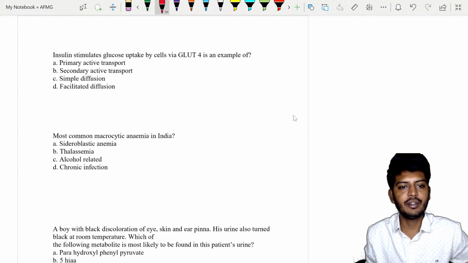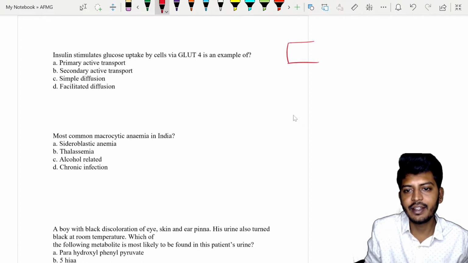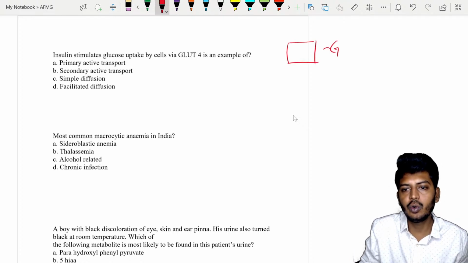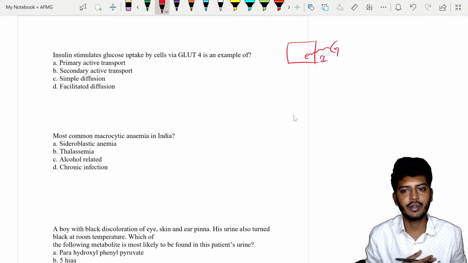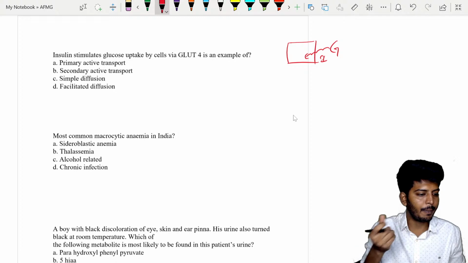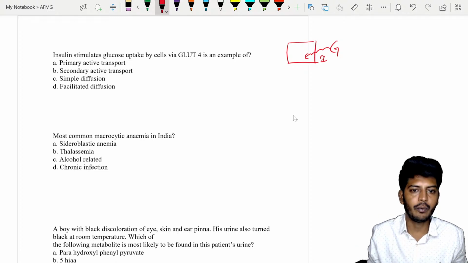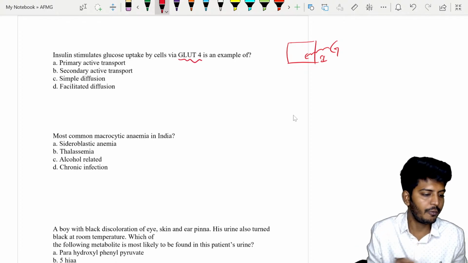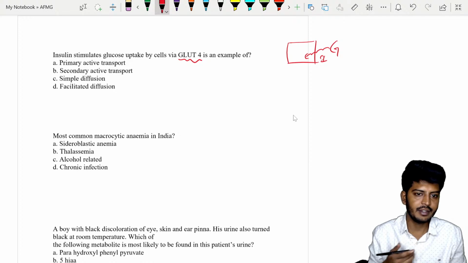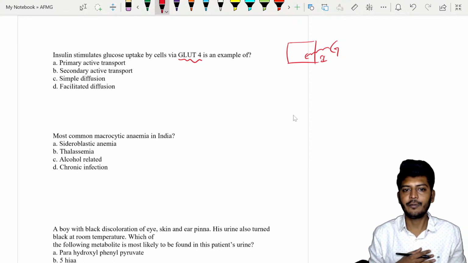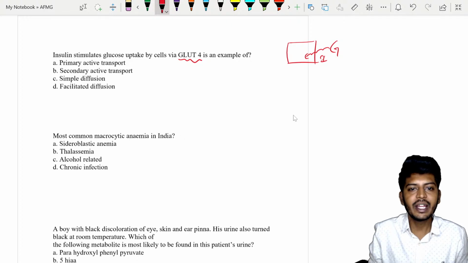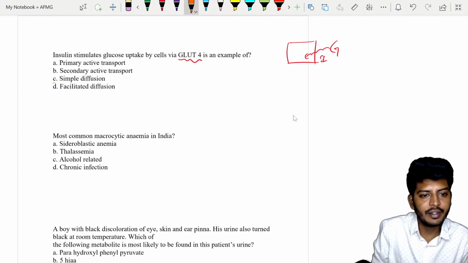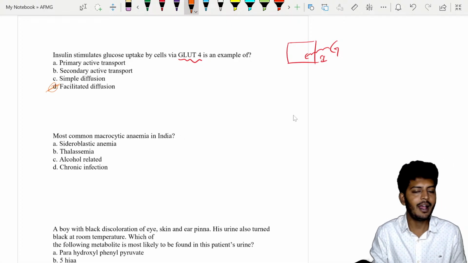What they're asking is, if there is a cell and we give glucose, glucose will be taken up by the cell with the help of one hormone called insulin, as all of us know. For this insulin-mediated uptake, what we require is glucose transporter 4. The answer is D. Now, GLUT4 works by which mechanism? It is an example of facilitated diffusion, that is the last option.